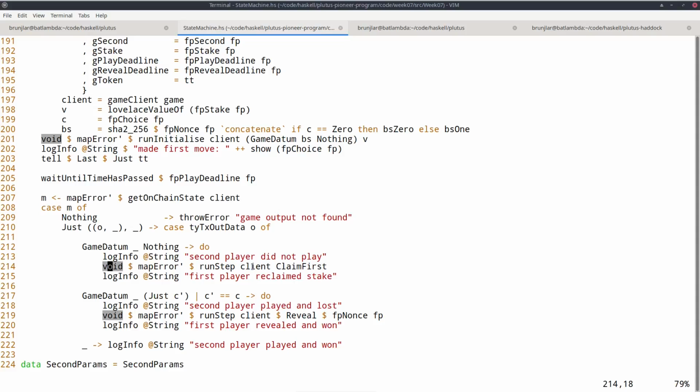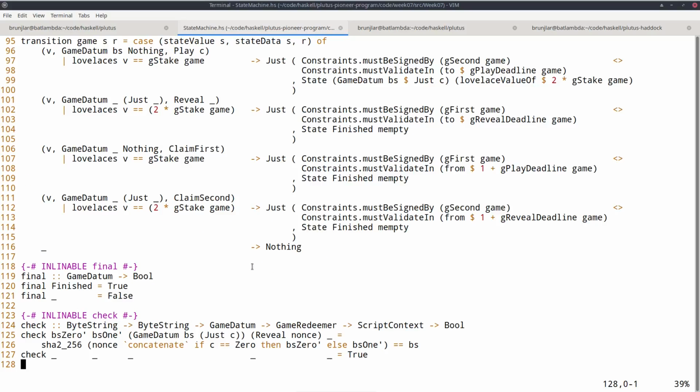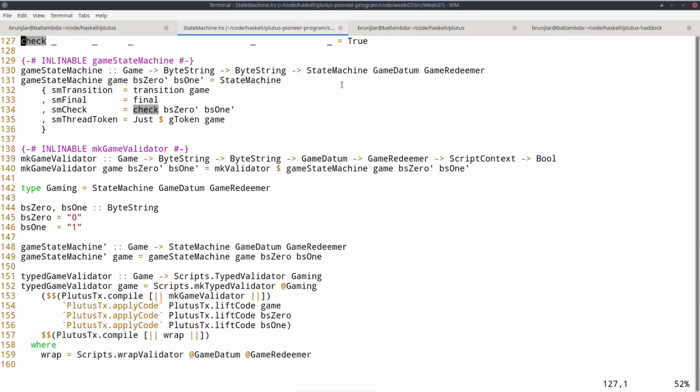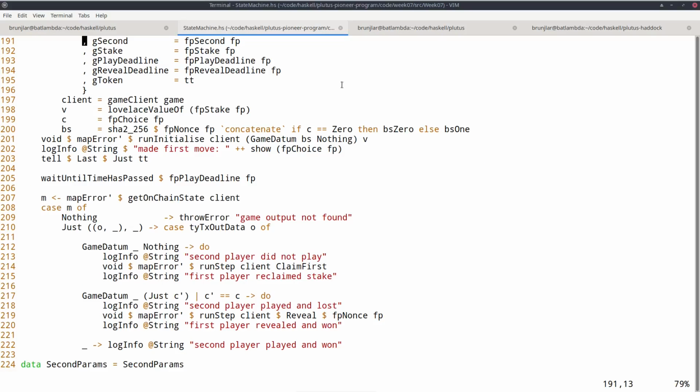And this is really neat, I think. This is dramatically simpler than before. And the way it works, of course, is that in the transition function, these conditions use these constraints. So all the constraints are available to the state machine mechanism, and that allows it to handle all of this automatically and to automatically assemble, compose the transaction that is needed. So this is where the state machine approach really plays out. So basically it's just this one line.